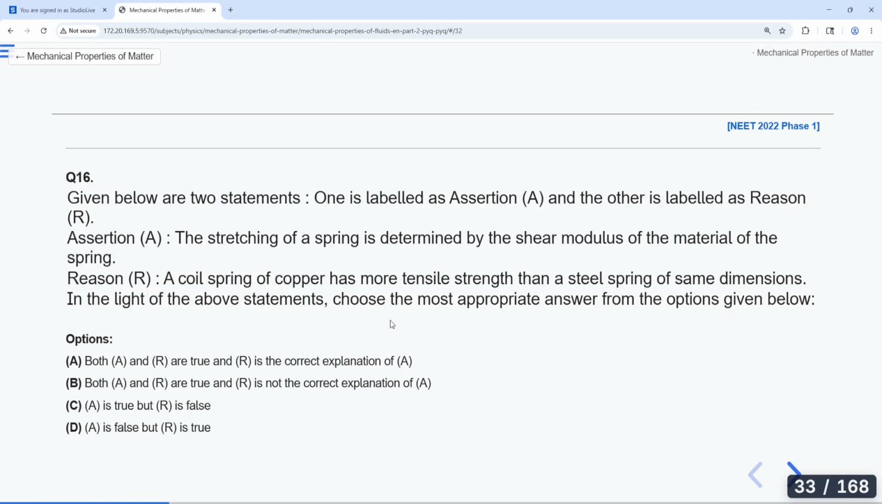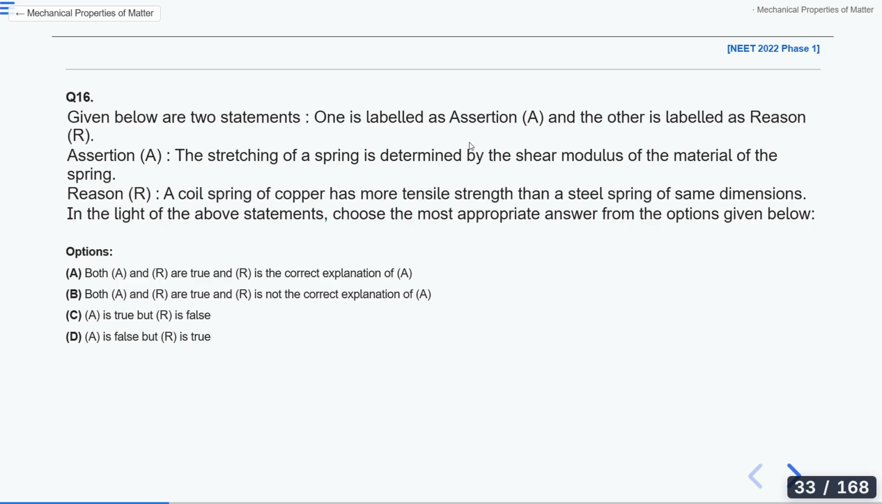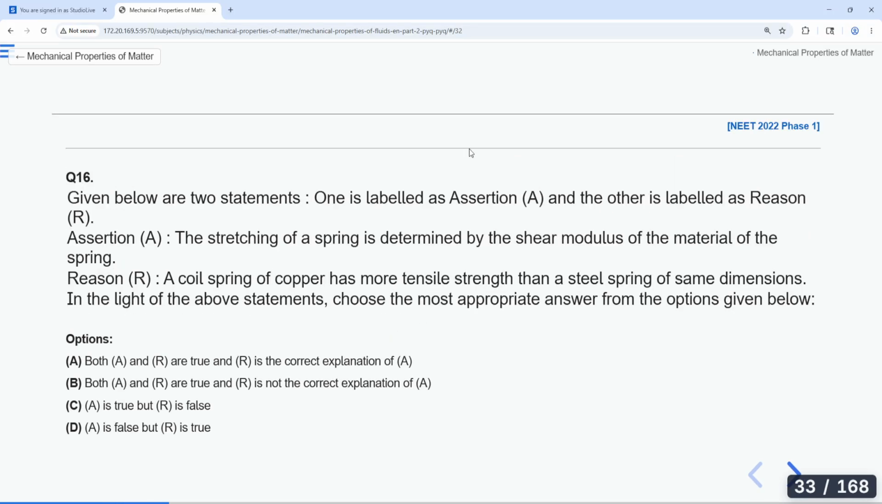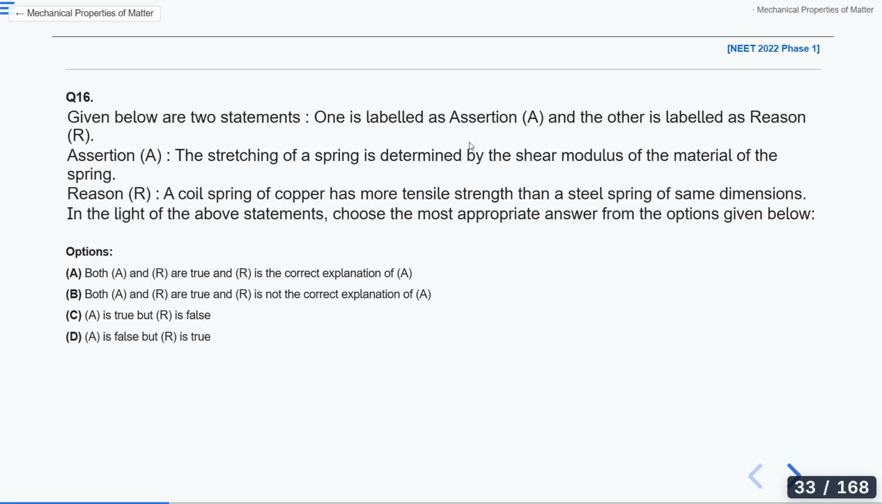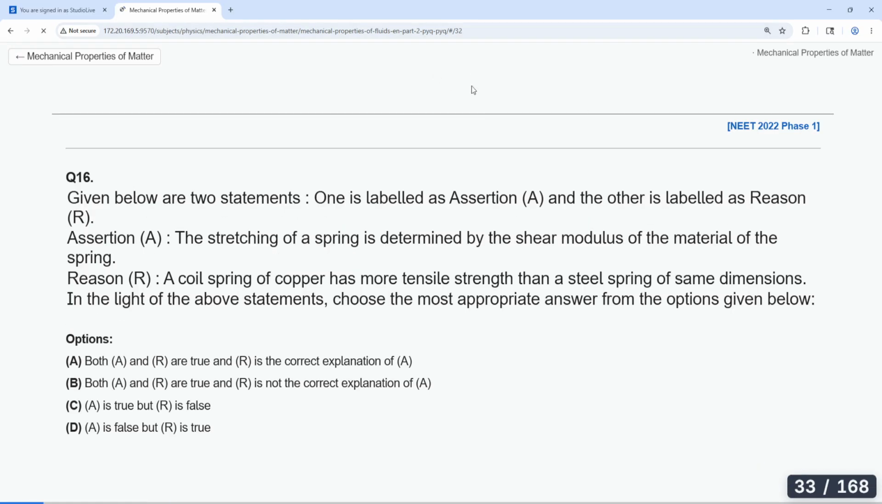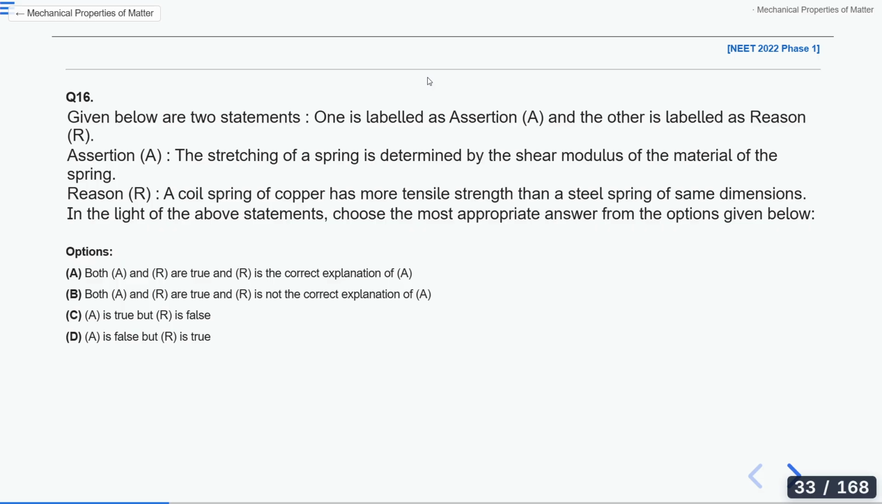Now do this question, please. Take a screenshot of it, and this is homework for you. Take a screenshot of this question, and this is homework for you, all of you. Question number 16. Take a screenshot of it, and it's homework for you guys.